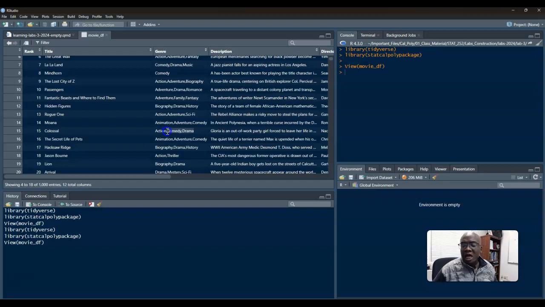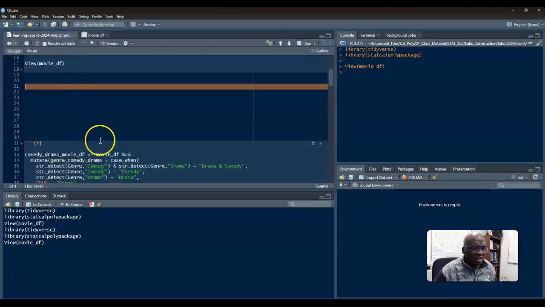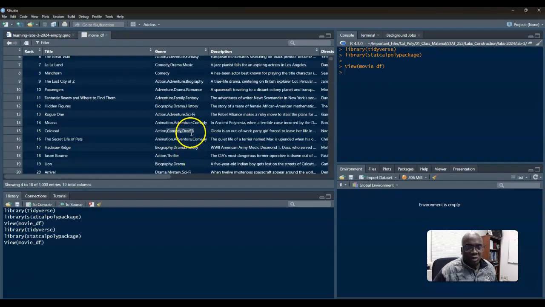Okay, for drama comedy, what we're going to do is create a new variable called genre comedy drama. What's going to happen is it's going to classify a row as either drama, comedy, both, or none.